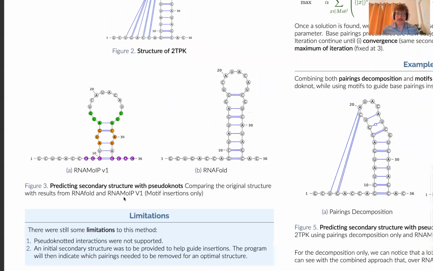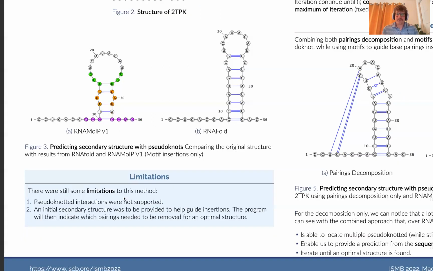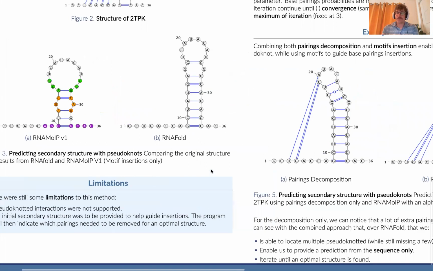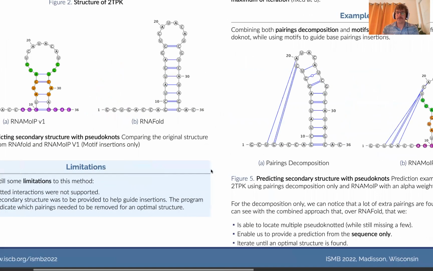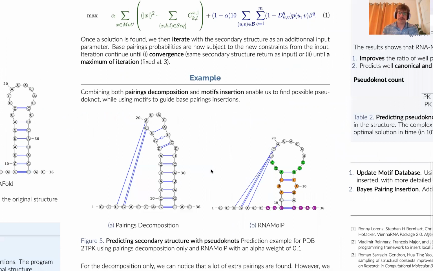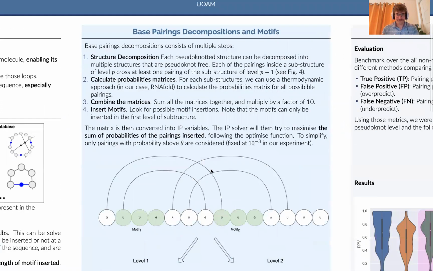So my work was to find a fix for those limitations for the pseudoknot ones, and also we wanted to avoid providing an initial secondary structure for the RNA-MYP tool. The main goal was to help guide the insertion of the motif, and afterwards see which pairs we need to remove to have the most suited secondary structure.